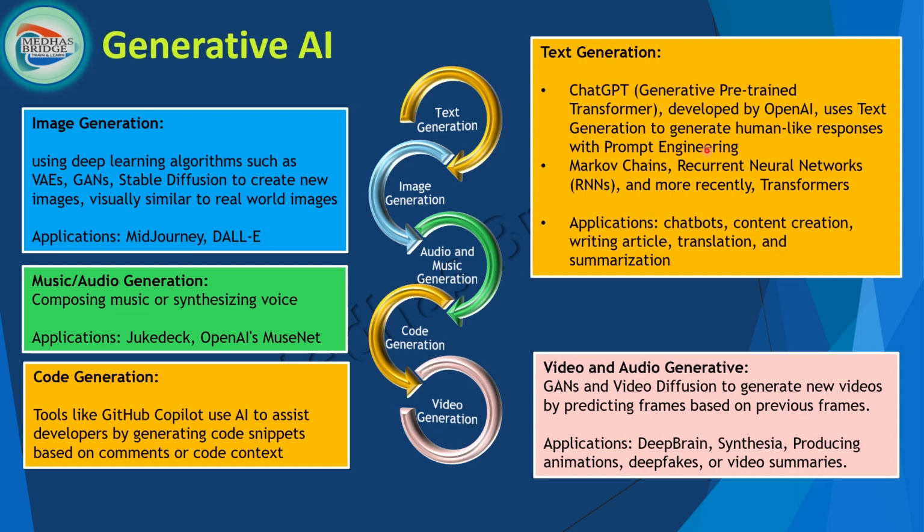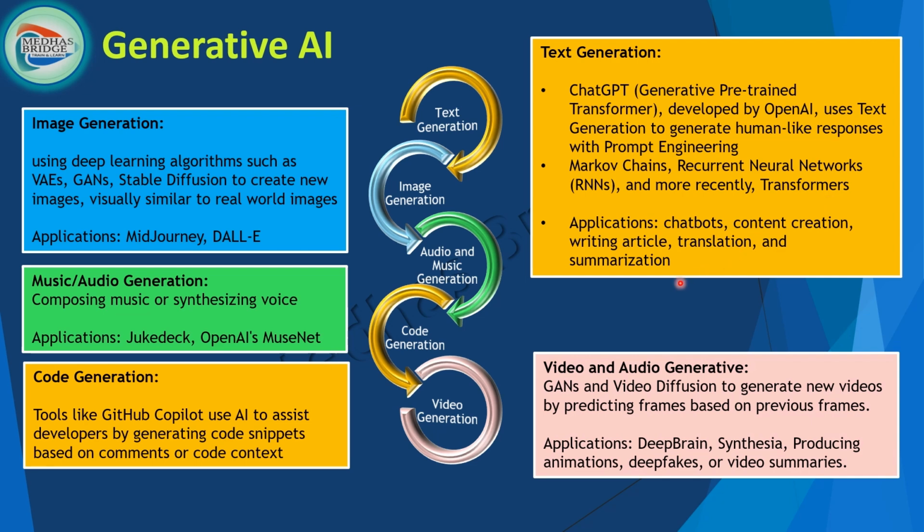You can start using ChatGPT, then you'll understand how it works. It basically is used for text generation, right? It generates human-like responses, right? So internally, if you look, Markov chains, recurrent neural networks, RNNs, and transformers are being used in it.